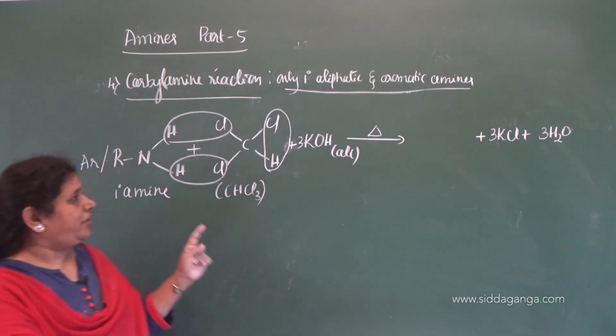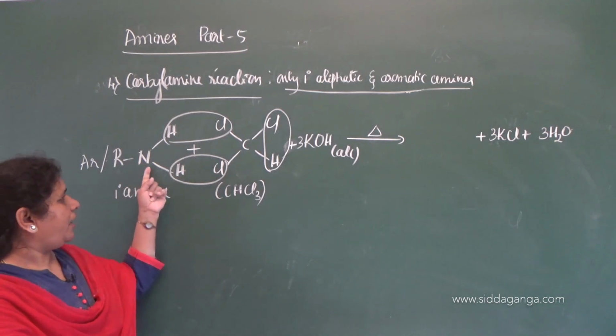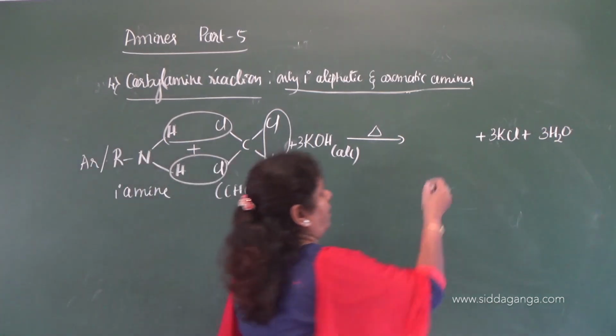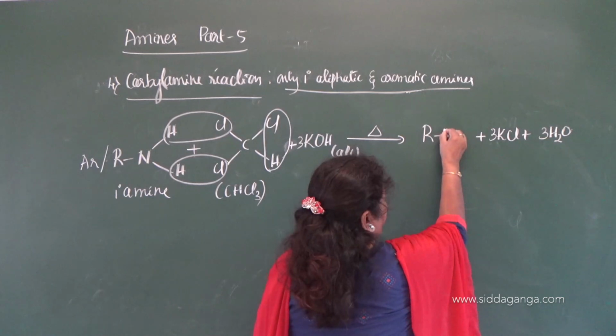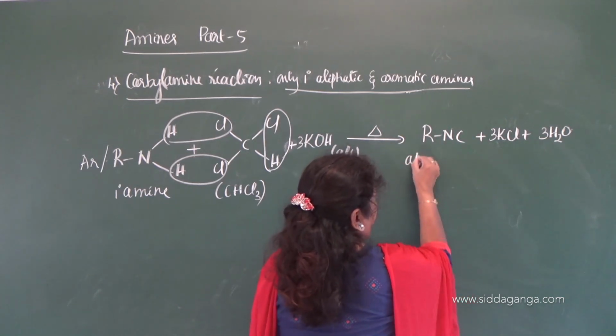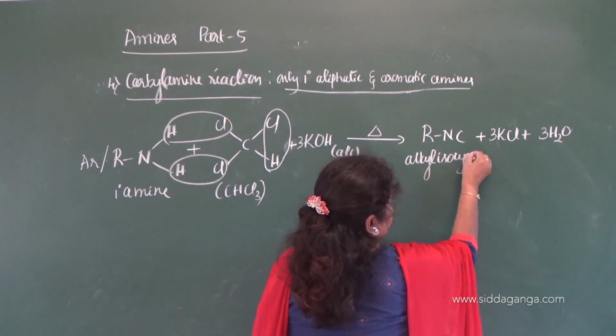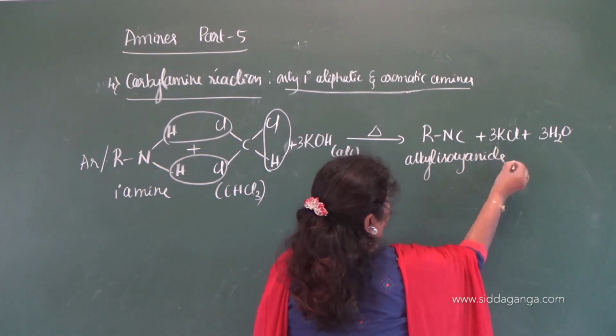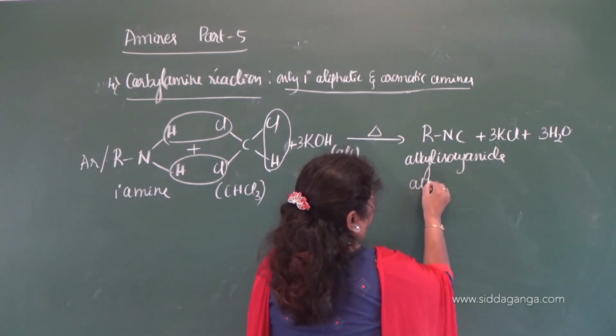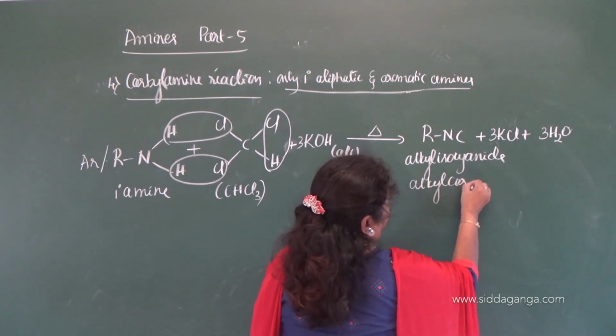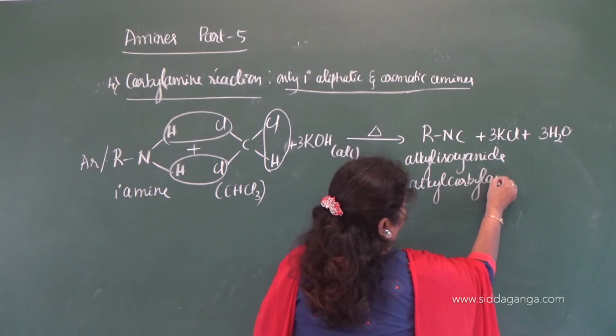Now what is left here? RNC, that is alkyl isocyanide. Common name, IUPAC name, alkyl carbylamine.